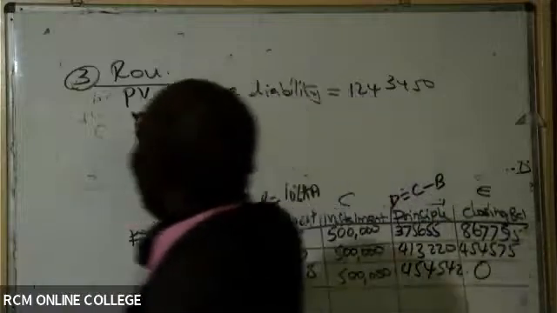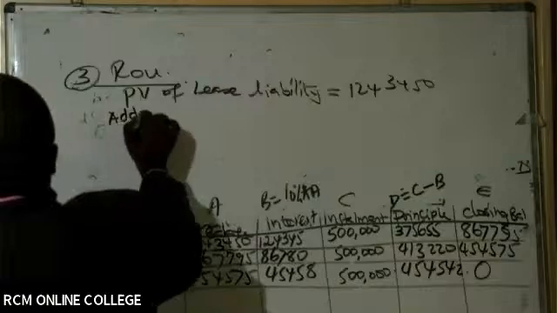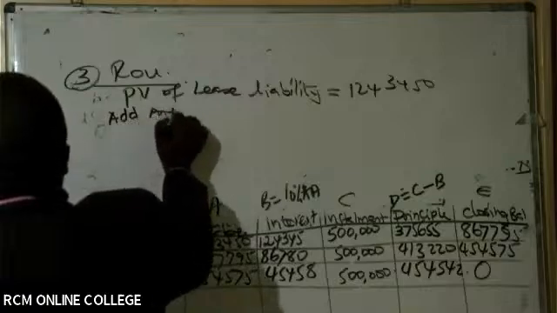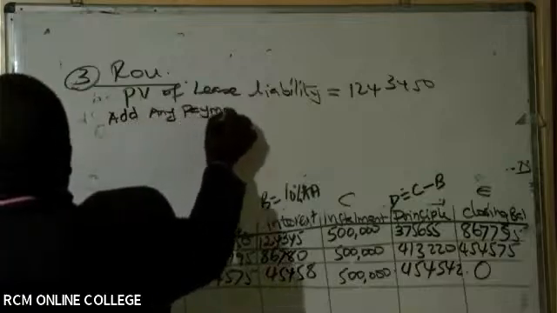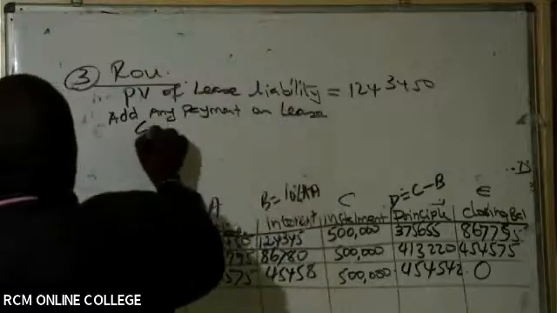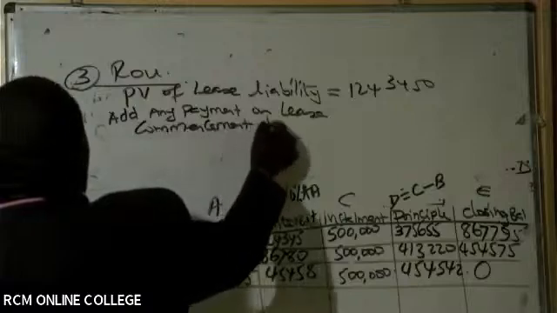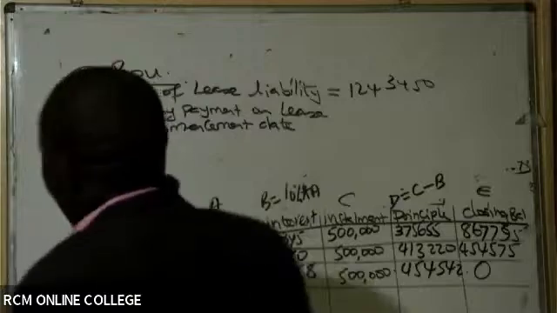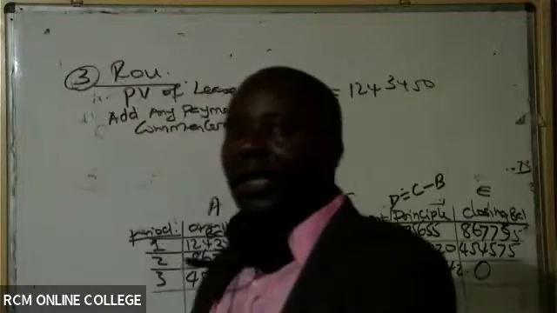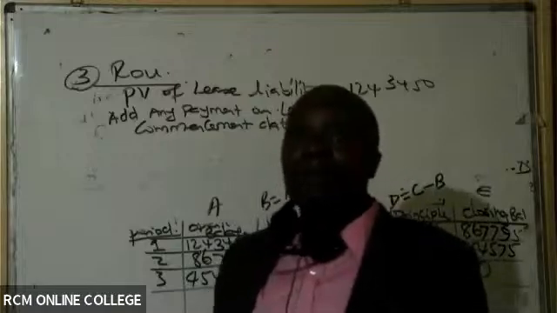You will come and add, because I want to introduce something new today, any payments on lease commencement date. Any payments on this lease commencement date.